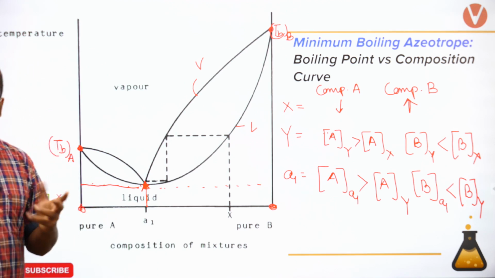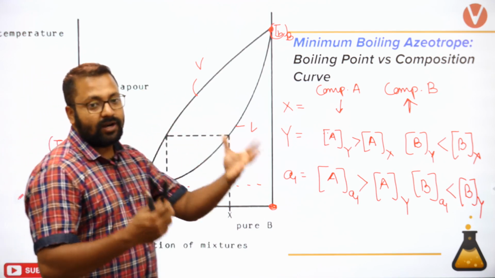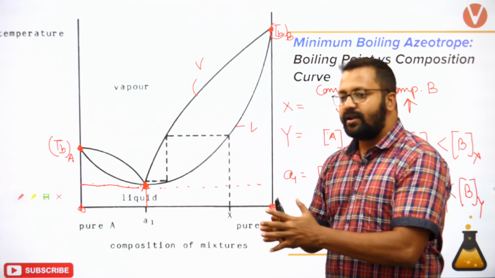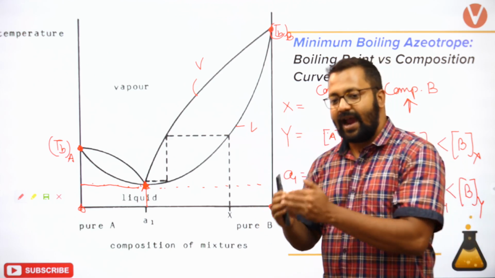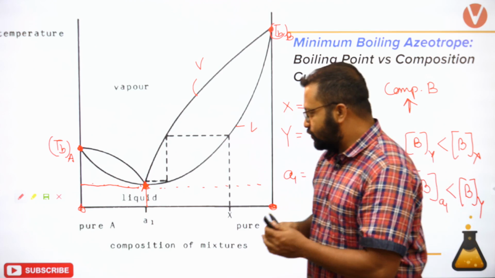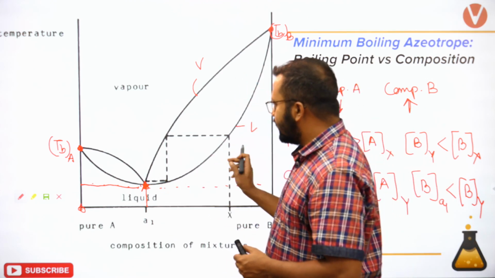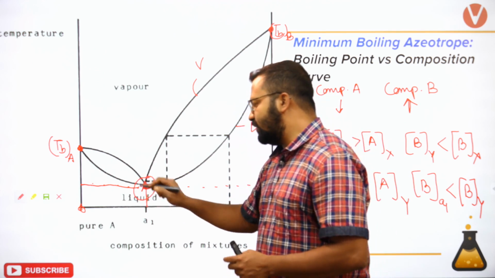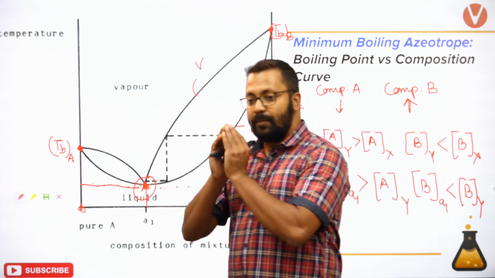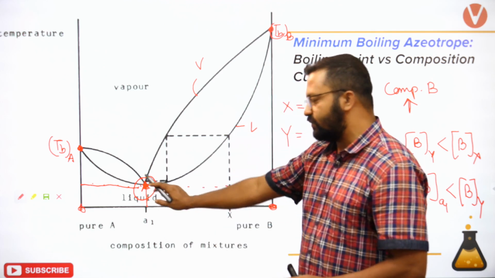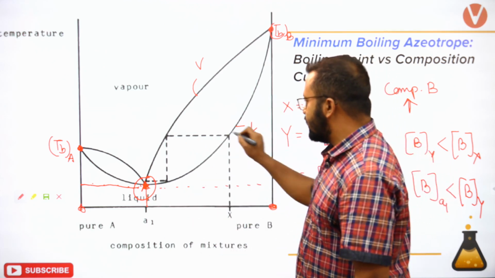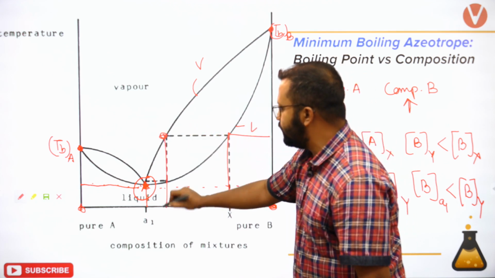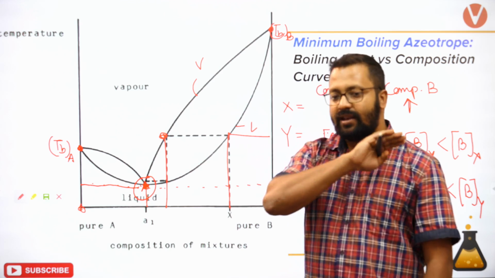Okay, we are not able to see this, and since we are not able to see, when you boil this liquid, the vapor's composition will remain exactly the same. At this point, since we do not get a vapor composition plot, the composition of the distillate or the vapors will remain exactly the same as that of the liquid. दूसरी जगह पे आप चेंज कर रहे थे, आपने बॉयल किया, इस टेम्परेचर पे कुछ और वेपर्स मिला, उसको आपने कंडेंस कर दिया, बट यहाँ पे वैसा नहीं हो रहा है.